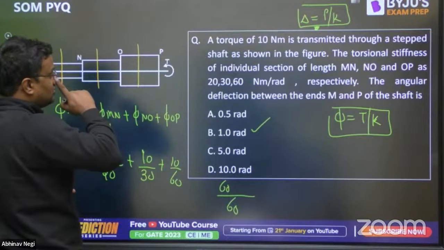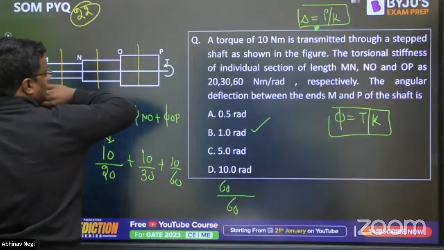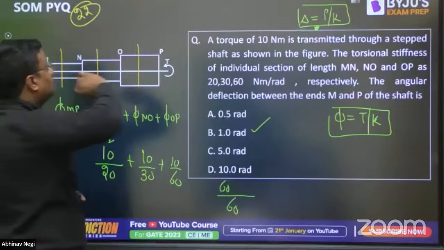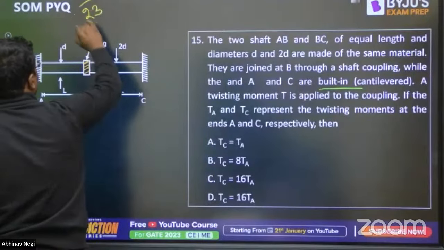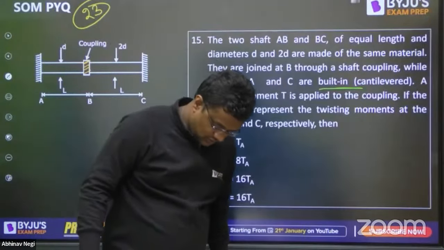Sir, which question number was this? 22. This was 22, right? Okay, so this is 23. Okay, so what is coupling? Nobody is replying.